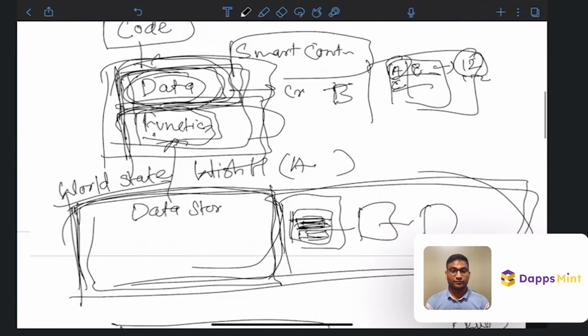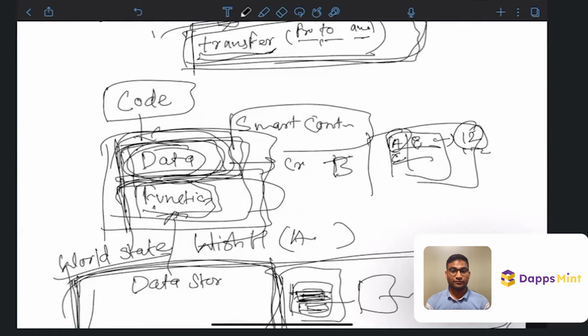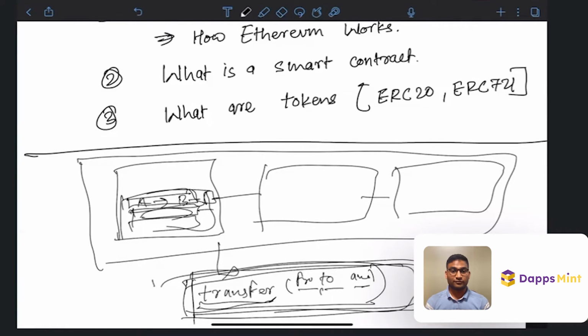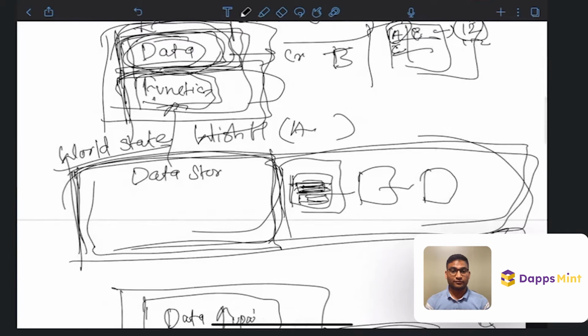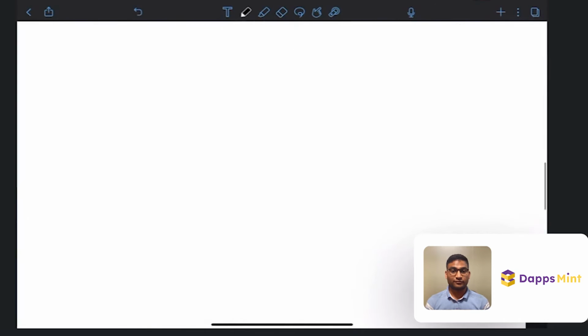Yes, that's how we updated from Bitcoin. So Bitcoin was the simplest blockchain, just one function. Now we have the ability to write as many functions as we want. We can write our own logic. So I'll give you an example of a smart contract so that you will better understand.